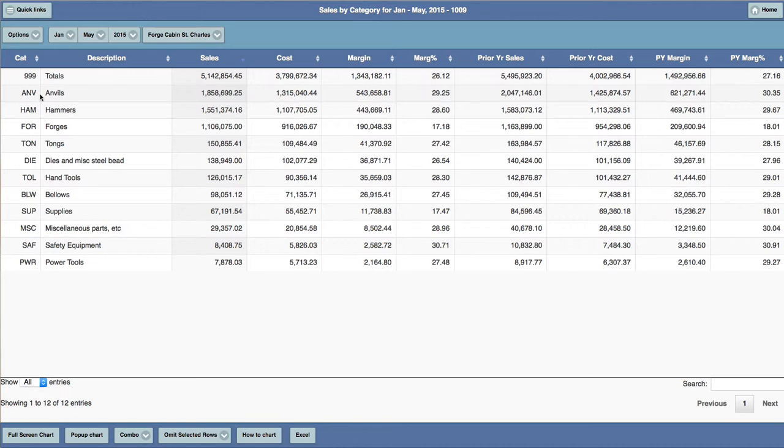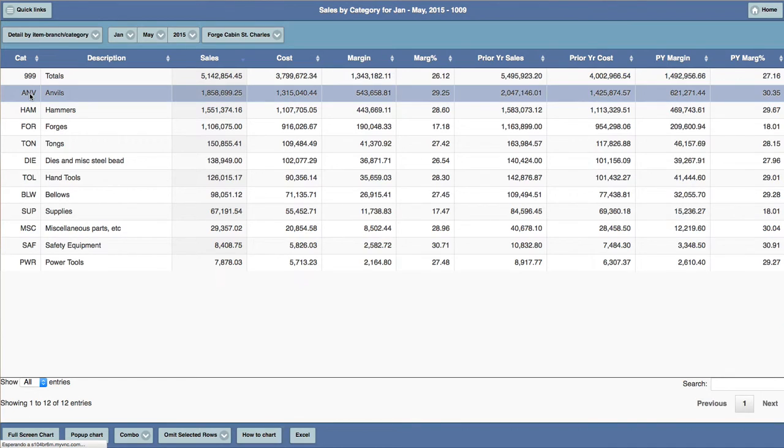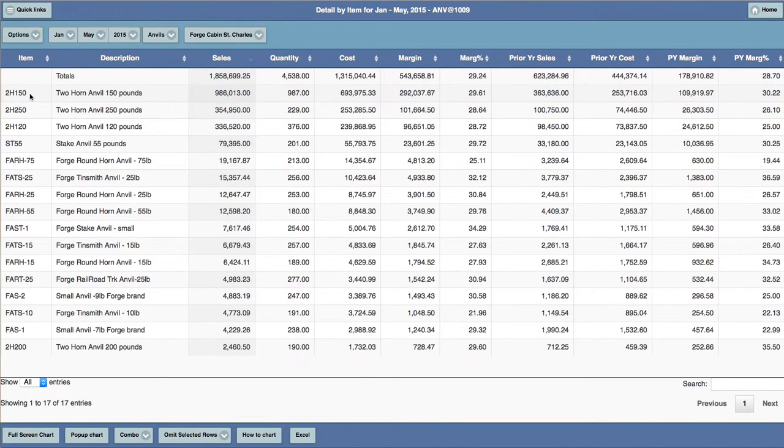From this display, I can further drill and show item sales for a category within a distribution center. Navigating between levels of detail is facilitated by using the browser back and forward buttons.